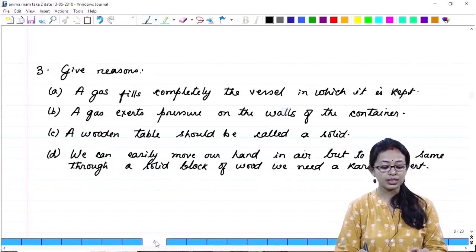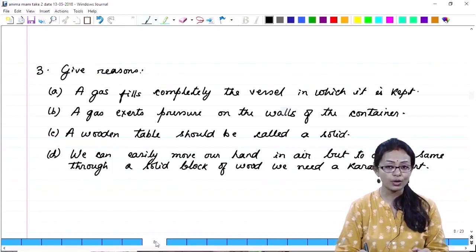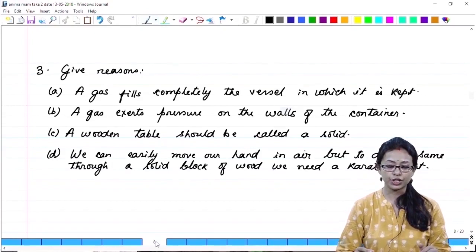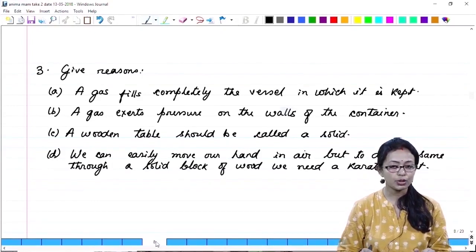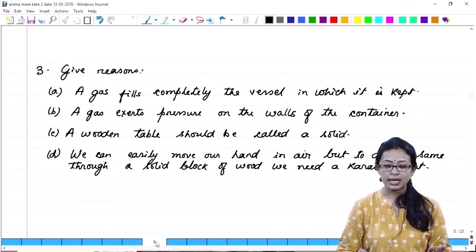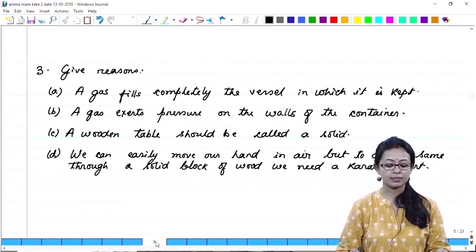Number C, a wooden table should be called a solid. Why? Because it has got a definite shape, it is rigid, it does not change its shape at all, it does not flow, you cannot compress it, it has got a definite mass, and it occupies certain space.